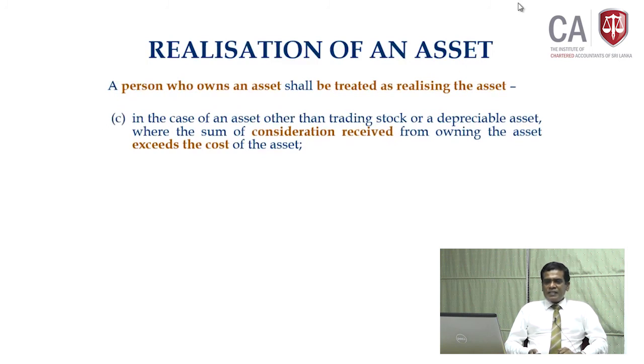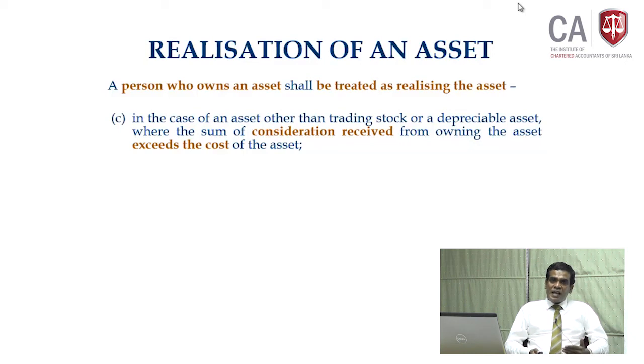In the case of an asset other than trading stock or a depreciable asset, so for trading stock and depreciable asset this law does not apply. Case of other asset, what are they? Maybe a capital asset or investment asset, where the sum of consideration received from owning the asset exceeds the cost of the asset.